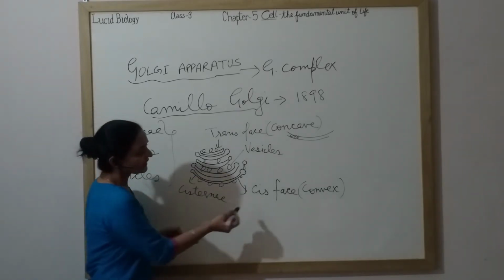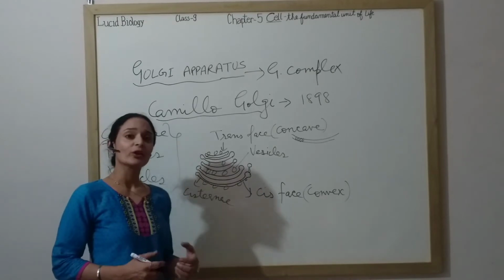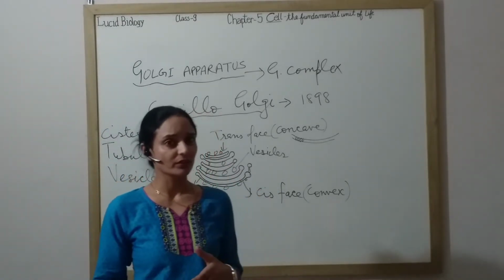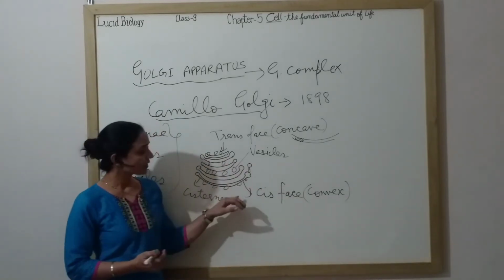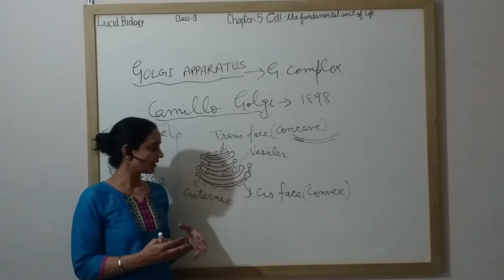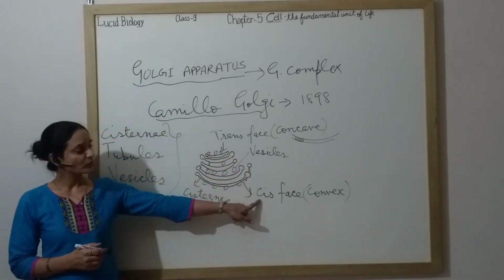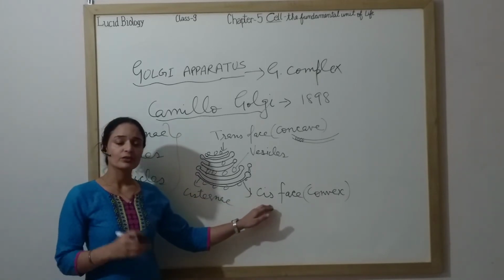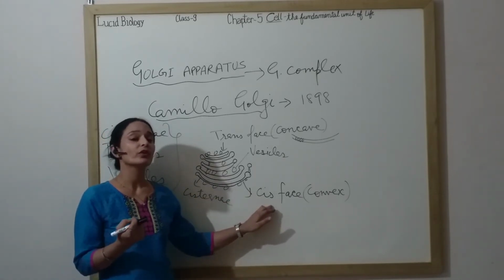So how does this happen? The cis face receives it. We have studied that the endoplasmic reticulum's duty is to send material from one part of the cell to another part within the cell. Whatever is sent by the endoplasmic reticulum is received by the cis face of Golgi apparatus, which is convex in shape, in the form of transport vesicles.